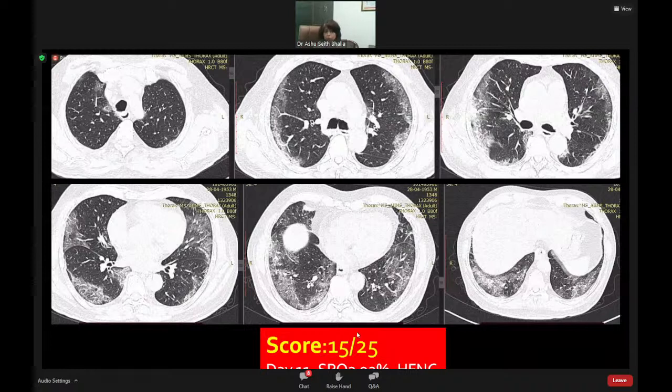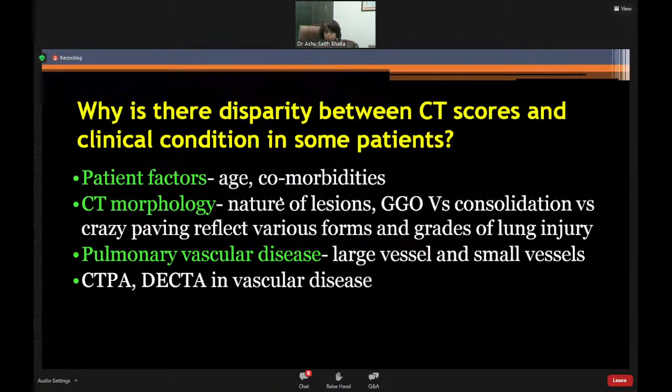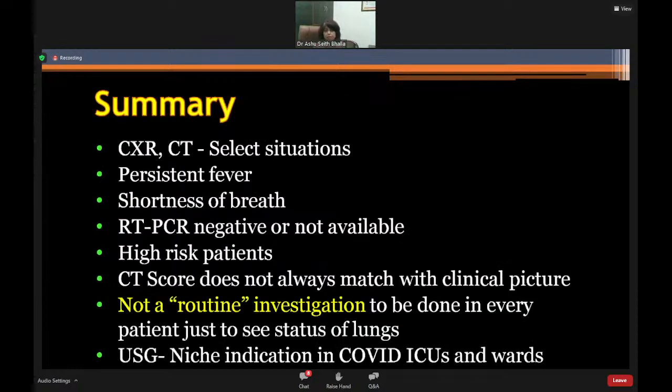So the scoring system reflects only extent, and it gives you a means of objectivity if you undergo serial images, like if the score fell from 15 to 11. But there will be a lot of disparity many times between CT scores and clinical correlation because of patient factors, if we are missing any significant vascular disease, or whether these lesions are just ground glass or very dense consolidation. So based on CT morphology also, we are able to prognosticate the outcome.